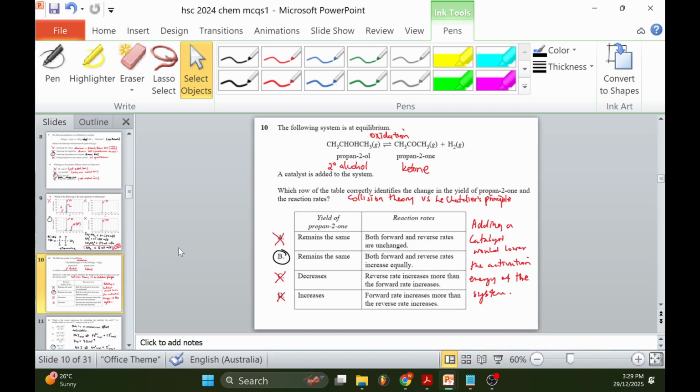10. The following system is an equilibrium. A catalyst is added to the system. Which row of the table correctly identifies the change in the yield of propyl and the reaction rates? Adding a catalyst increases the rate of reaction by lowering the activation energy. That means both the forward and reverse reactions increase. The yield of the product remains the same. So the answer is B.